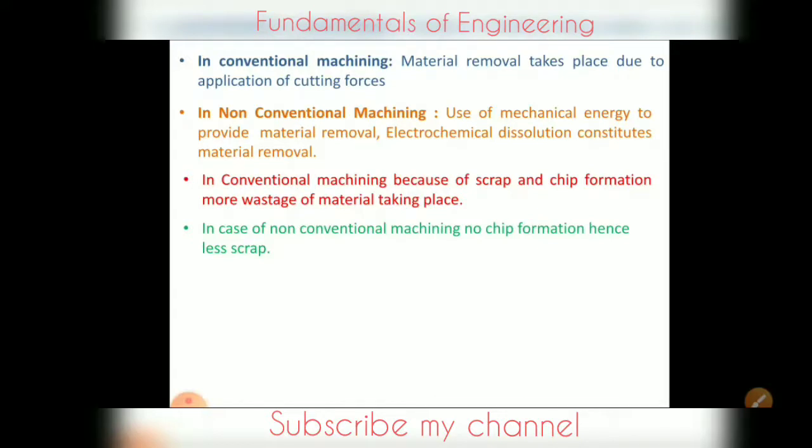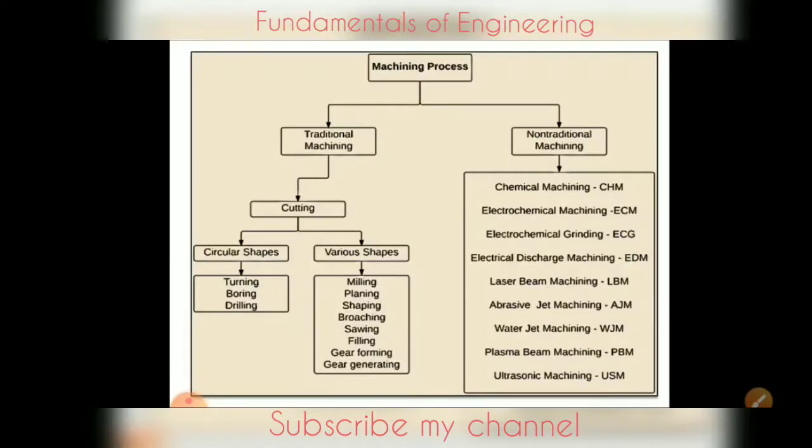Less scrap we are getting due to no chip formation. Another important difference is that in conventional machining we are getting lower accuracy and lower surface finish, but in non-conventional machining we are getting higher accuracy and better surface finish.